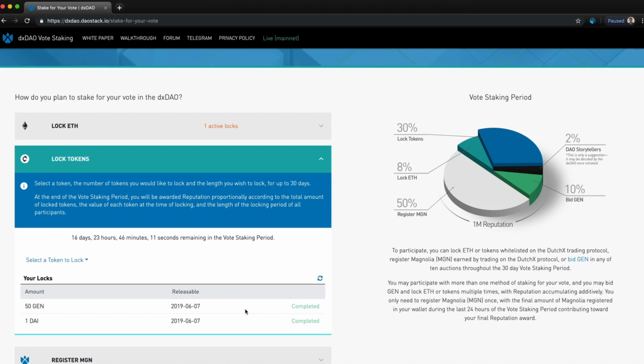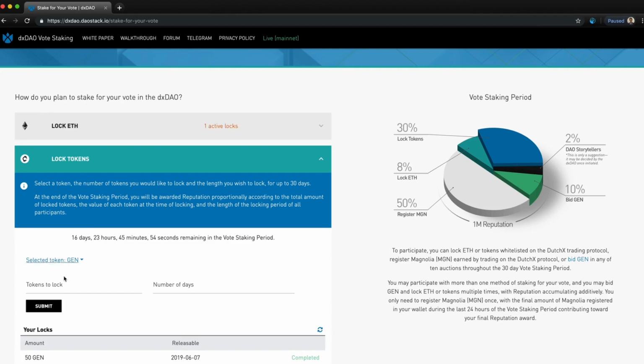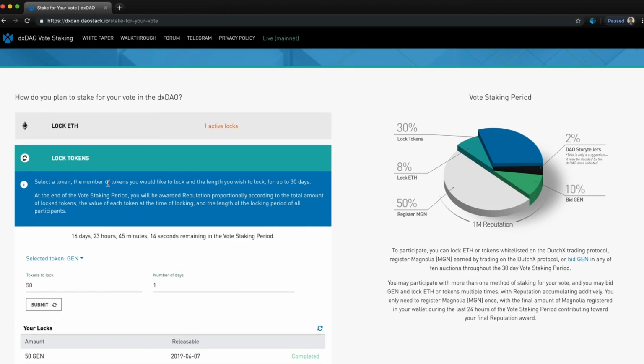The amount of reputation you get, whether you lock ETH or one of these other tokens, is determined by the USD amount of the locked token according to the Dutch X price feed. For now, we are going to lock 50 gen for 1 day.